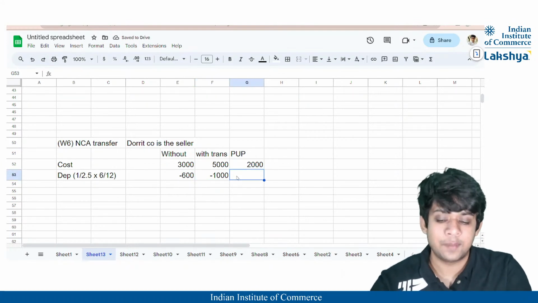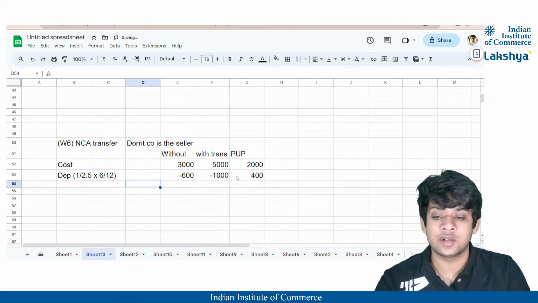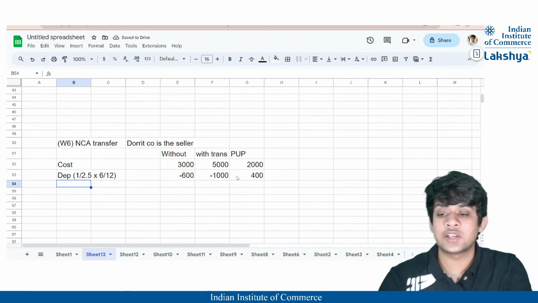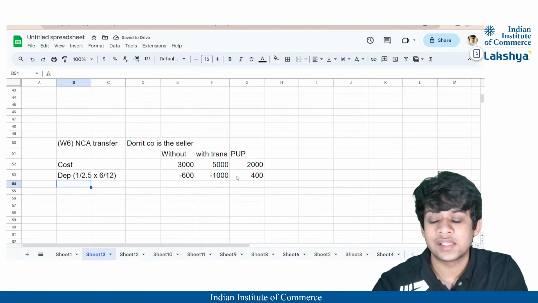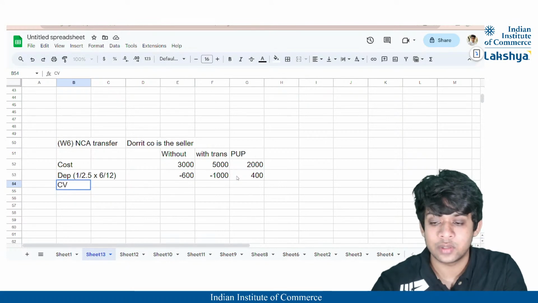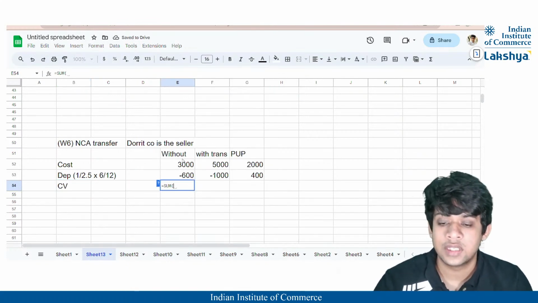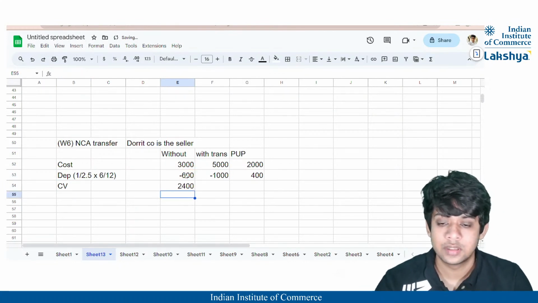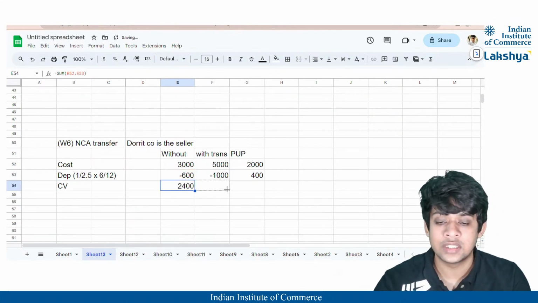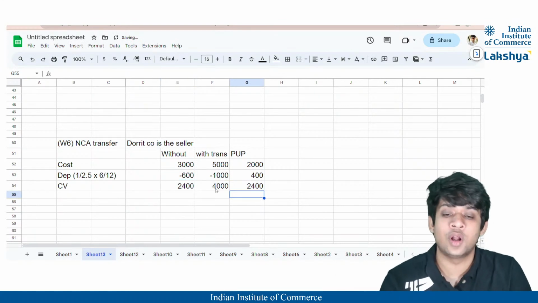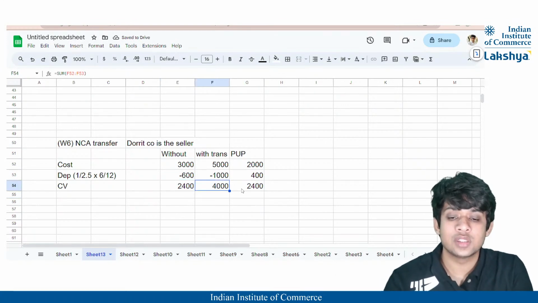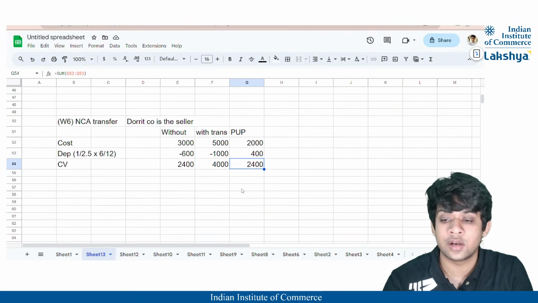So the difference in the depreciation is nothing but 400, right? Now let us calculate the carrying value. It is 3,000 minus 600, and I'll drag it so that we get the answers for all three of them. Here it will be 4,000 and here it will be 2,400, right?